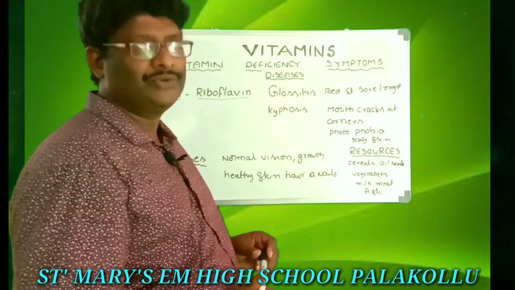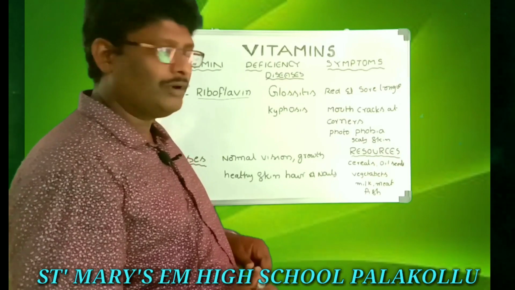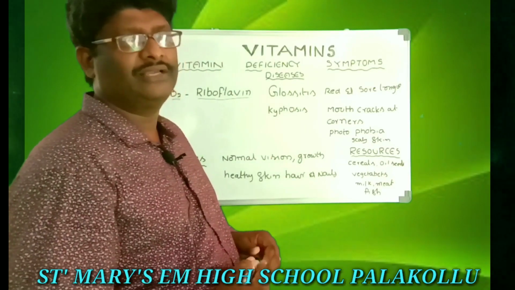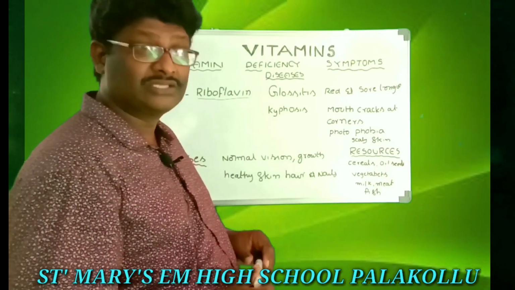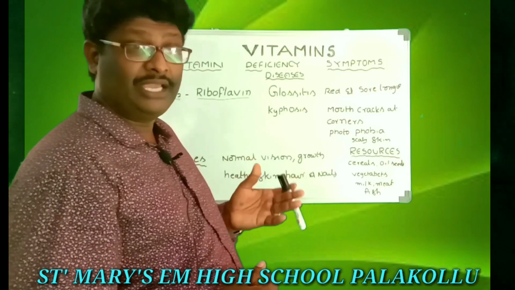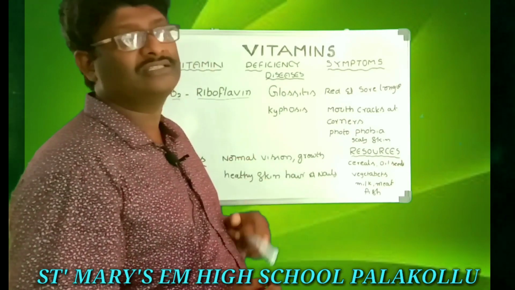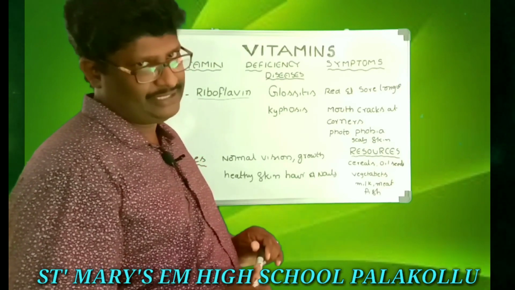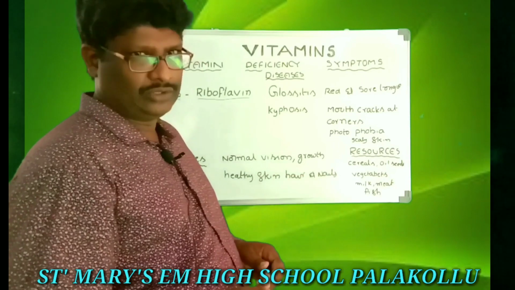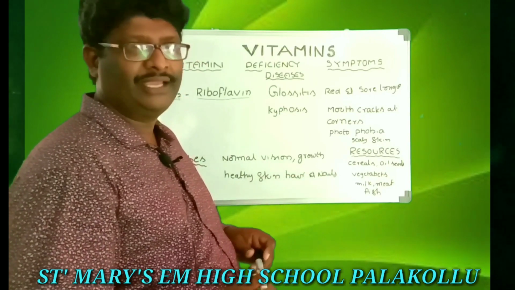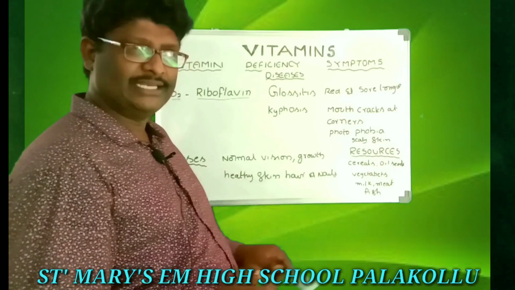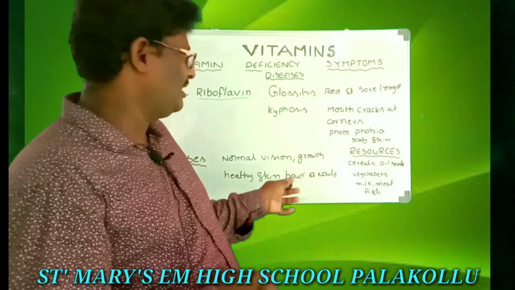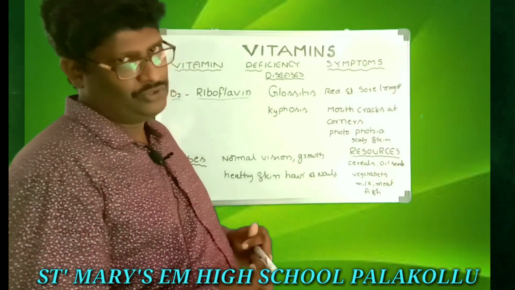So what are the uses of B2 vitamin in our body? The first one, normal vision. Actually, vitamin A is very useful for normal vision, but vitamin B2 also participates in normal vision. And also growth. For our body growth, B2 vitamin is very much needed. And also healthy skin, hair, and nails, everything depends upon B2 vitamin.